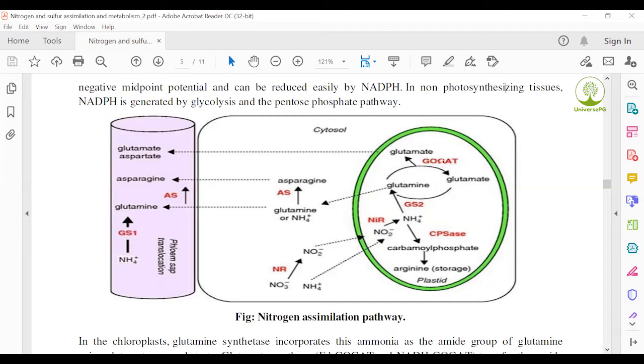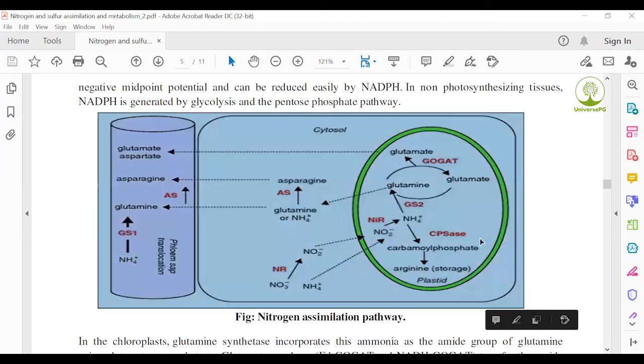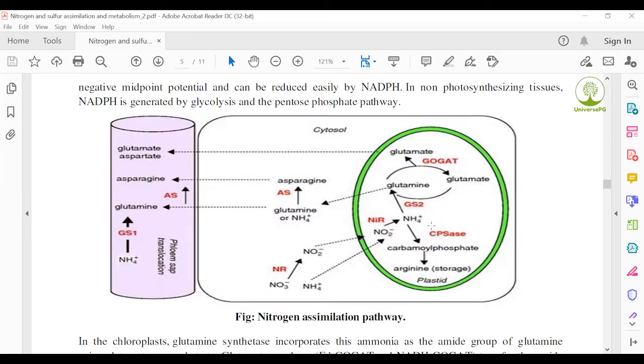glutamate, GOGAT. Finally, it is also transferred to glutamine. Glutamine, ammonium ion, then nitrogen dioxide. Some enzymes and coenzymes are involved in this reaction: carbamyl phosphate, and arginine stored in the plastid. This reaction generally occurs in the plastid,